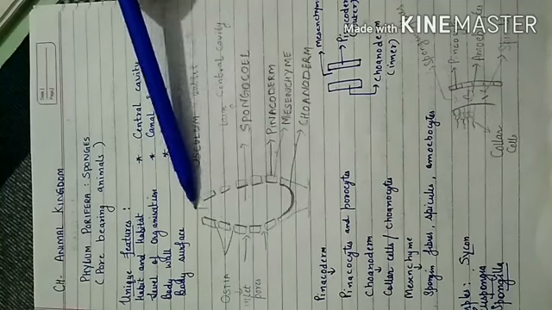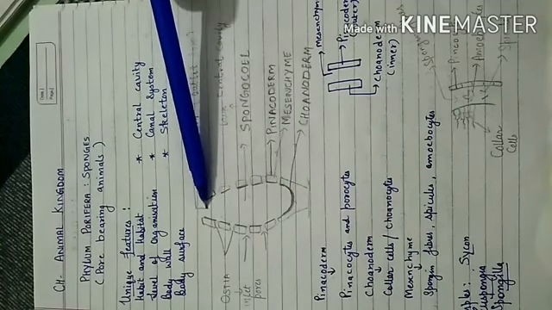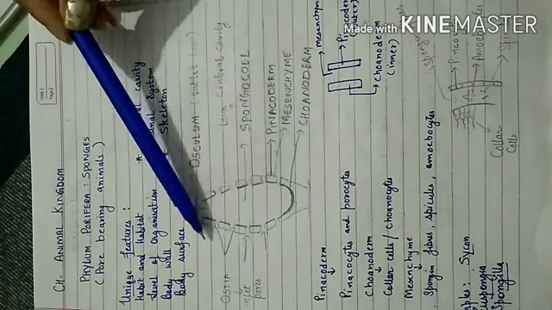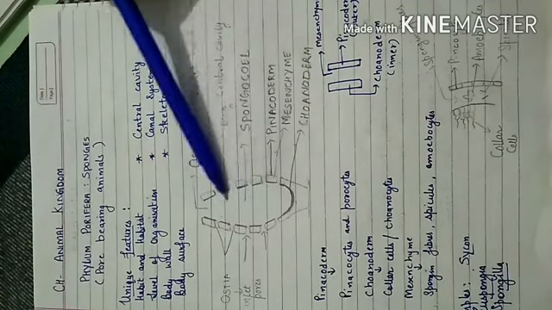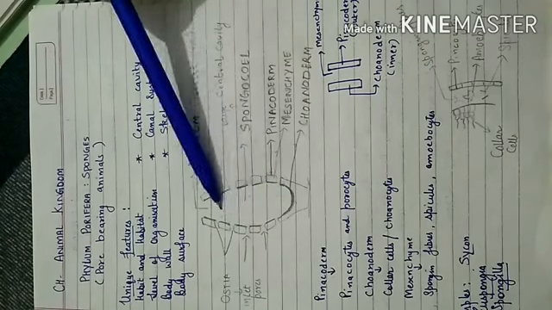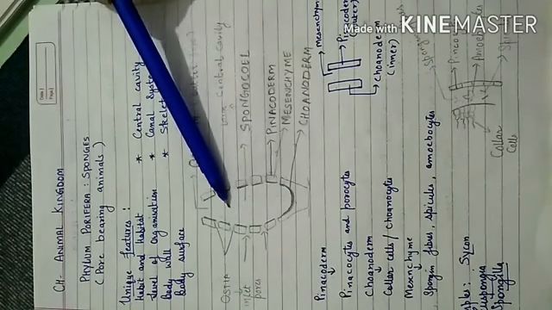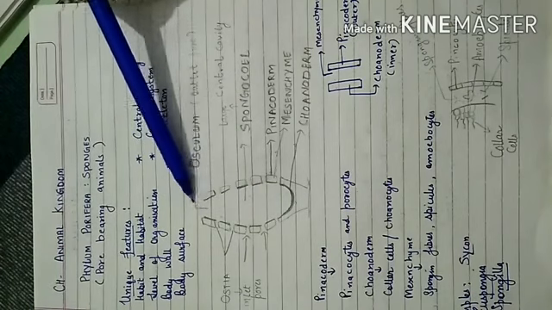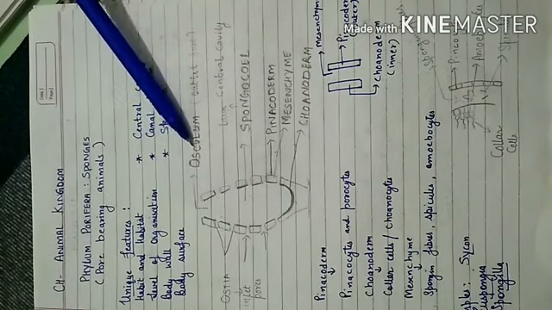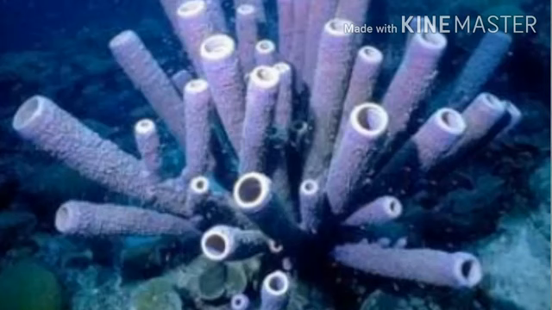So they have only one opening, the osculum. When the water enters through ostia, it circulates inside the central cavity, the spongocoel or paragastric cavity. Then water is expelled out through the terminal opening, the osculum. So this is about the central cavity.